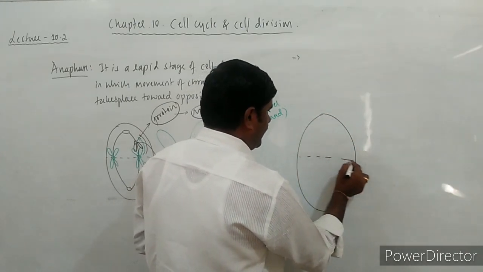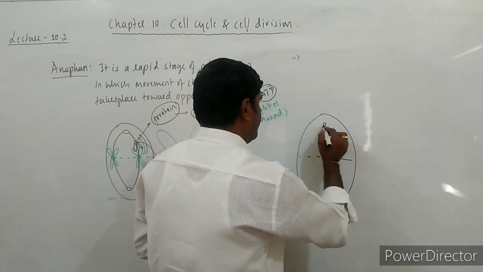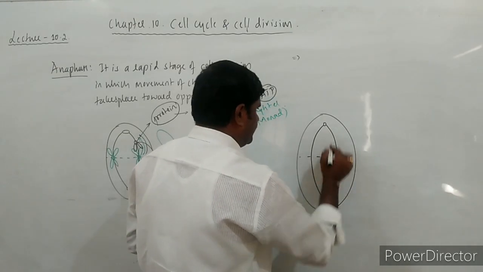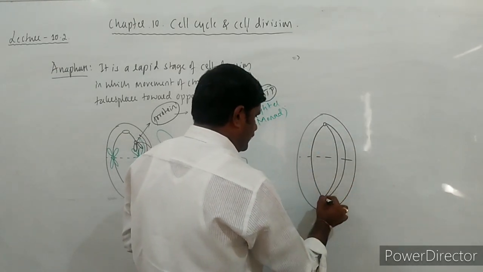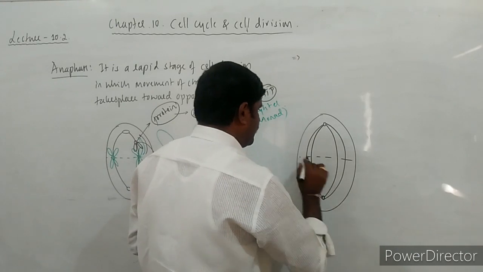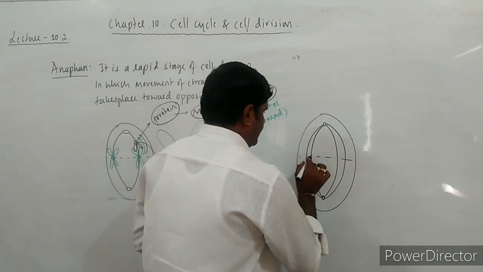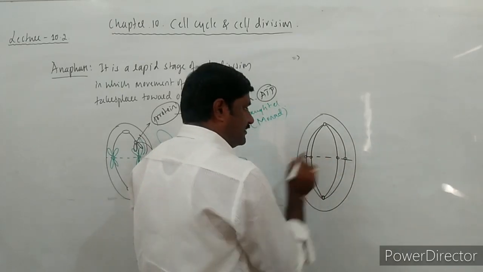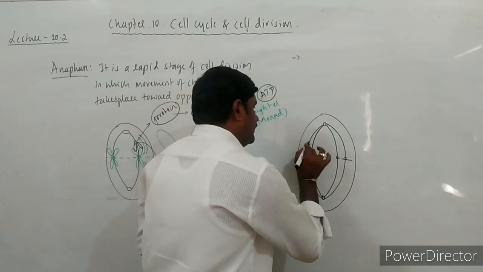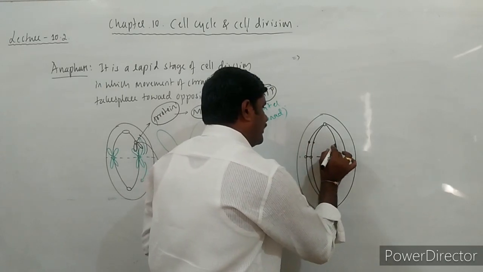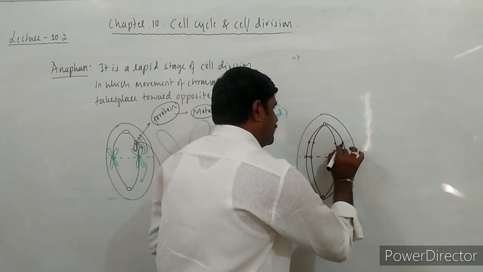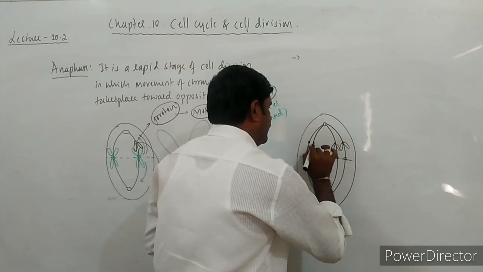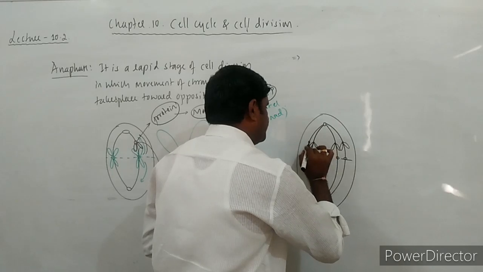So if it is equatorial line, this is one pole, this is another pole. In case of animal cell, spindle fibers are formed like this. These are continuous fibers to which the chromosomes are hanged over here. See here, this is the centromere, this is the centromere, this is the centromere. It is seen in case of metaphase, but the centromeres come over here, to which the chromatids are attached.